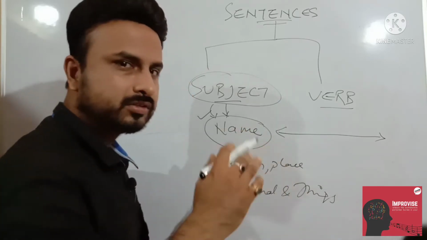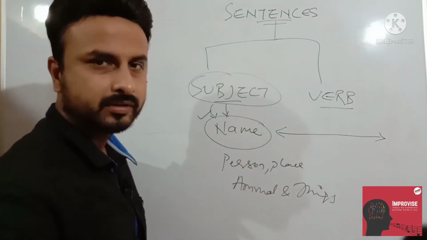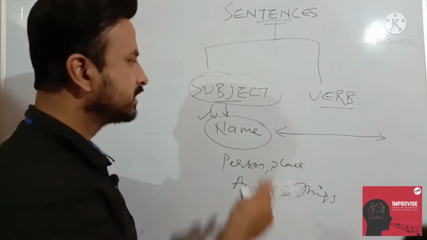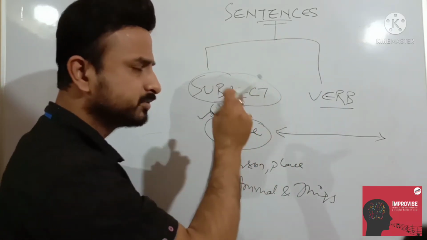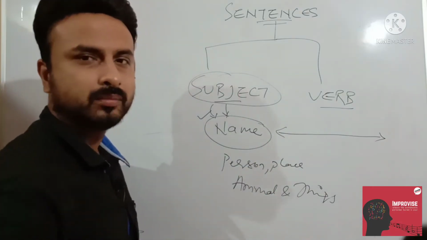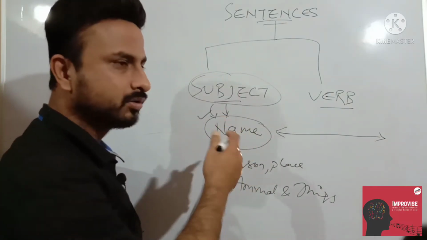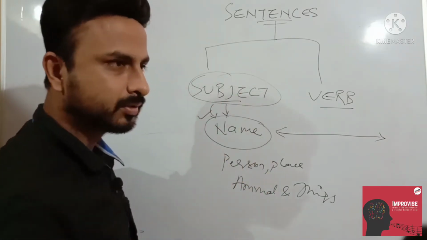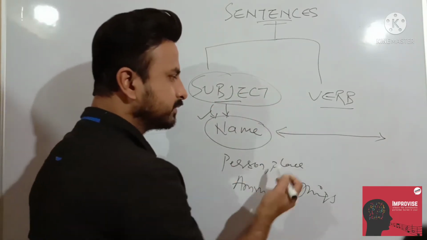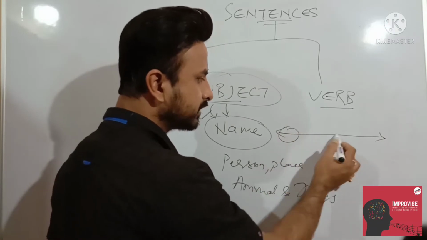If you identify the subject and verb, then you can solve the sentences because it has a complete sense. Where in a sentence there is a subject and verb, it means it has a complete sense. If there is a subject and no verb, no complete sense. If it has a verb and no subject, then also it doesn't have a complete sense. That means in a sentence, there should be one subject and one verb.